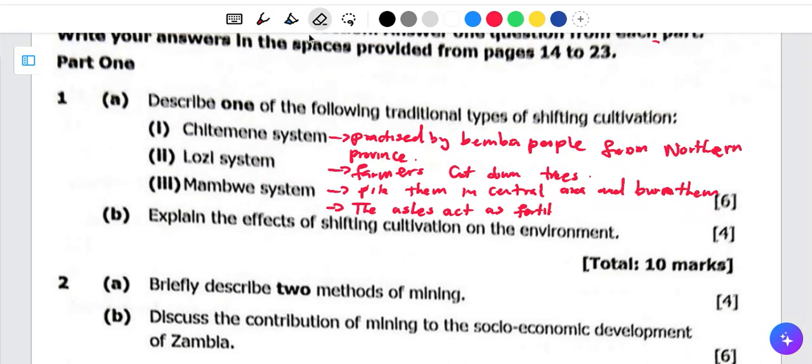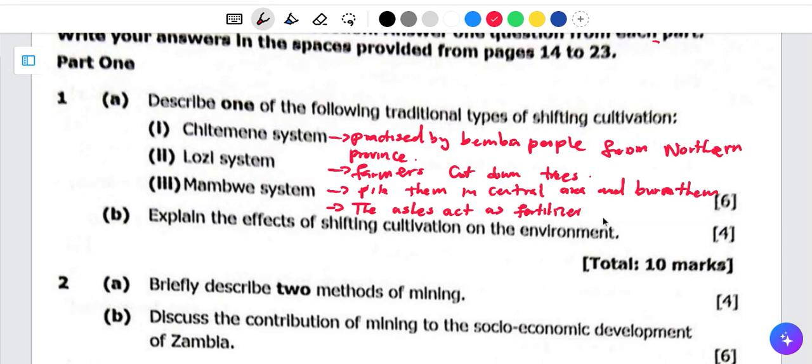That is one thing that you need to know. For the Bembas who live in Northern Province, nowadays there are some who use fertilizers, but most of them just cut down trees. Once they dry up, they burn them, and the ashes formed from there act as fertilizer.